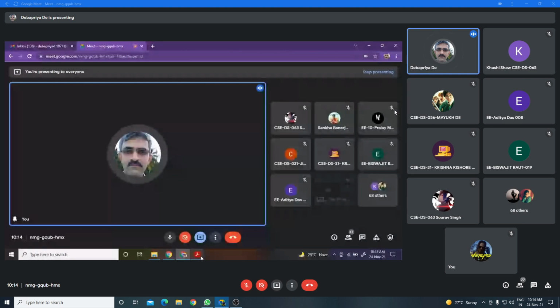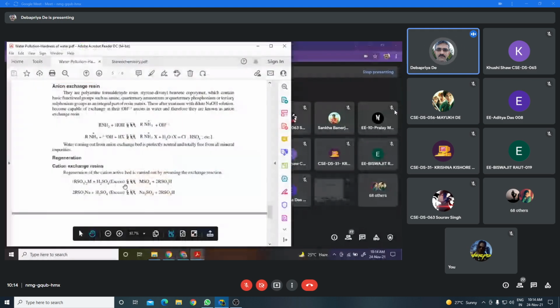Again the exchange of metal with the H+ ion will take place, and the cation exchange resin or cation exchange membrane is regenerated, and further it can be used for removal of the cations which are responsible for hardness of water.